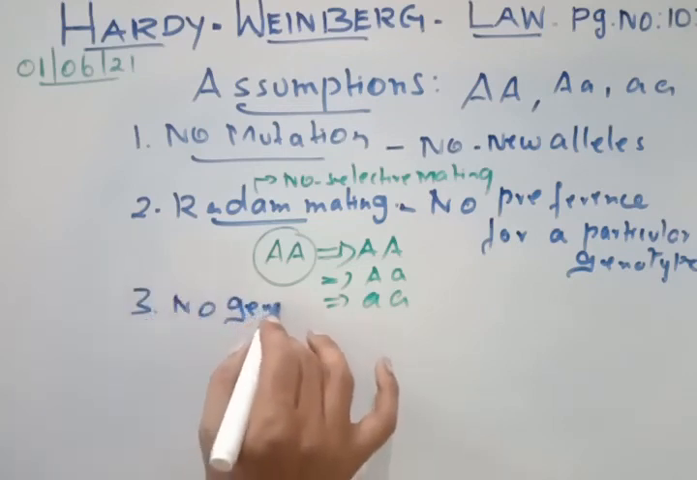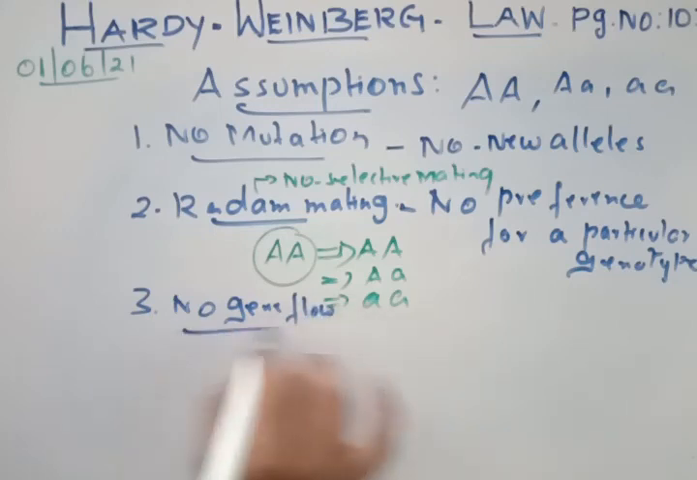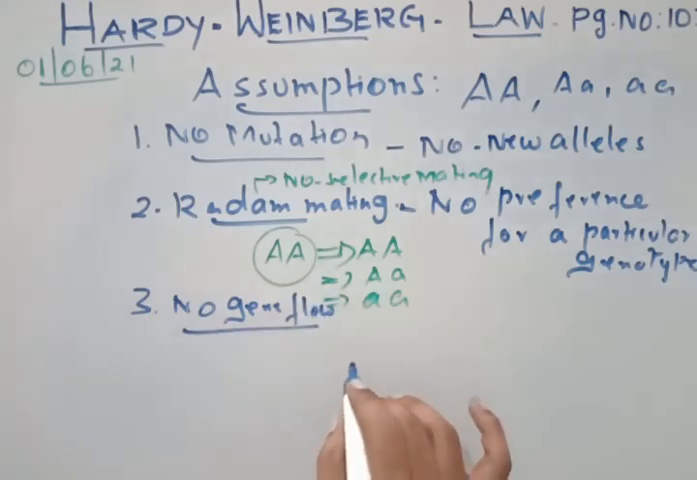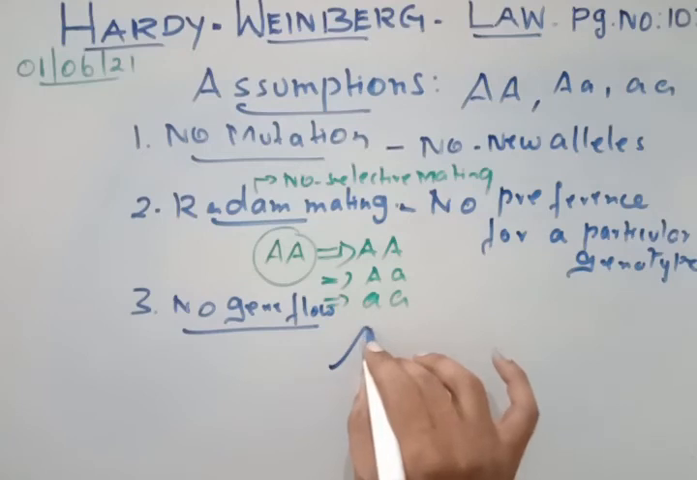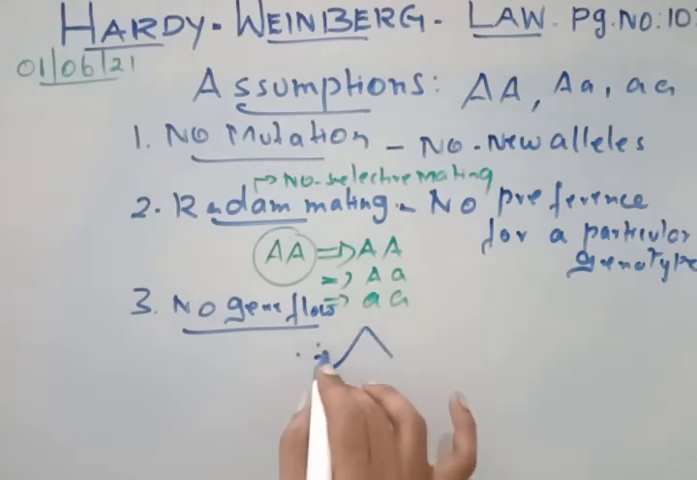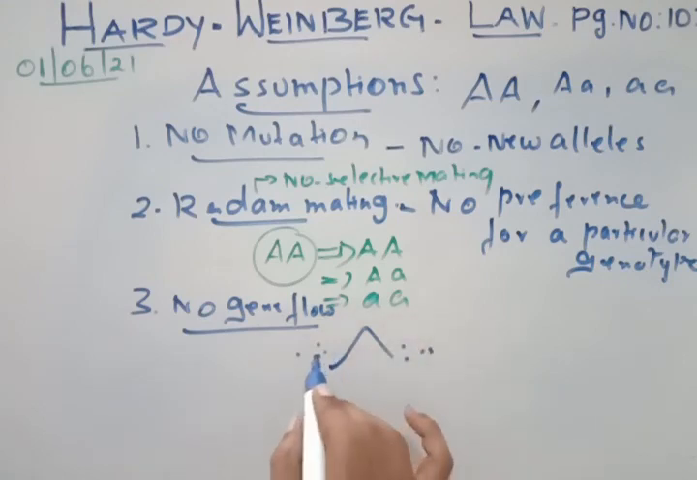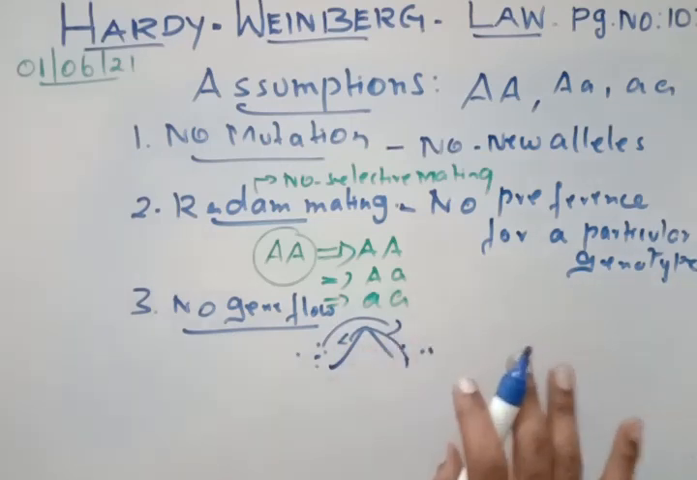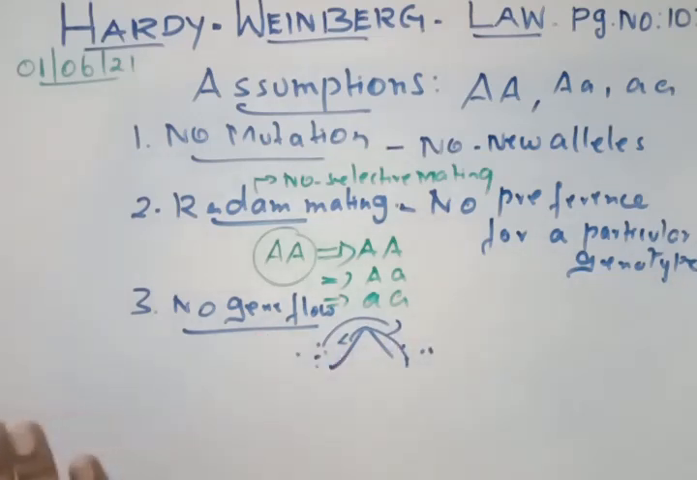Right. And the third condition is there is no gene flow. So what do we mean by gene flow? If this is a barrier, a hill, and here we have some population and here we have another population, there is no chance of this population migrating here and this population migrating here. So everything becomes isolated. That is, there is no gene flow at all.